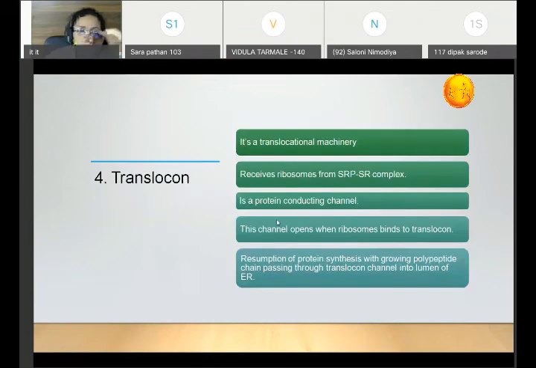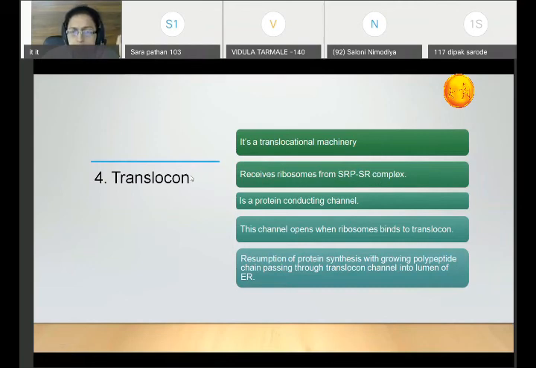The next thing is the translocon. This is a translocation machinery. This is a protein channel, a protein conducting channel. Remember this. It is present on the endoplasmic reticulum. It is a translocation machinery which translocates the protein that is being synthesized on the ribosome. This translocon receives ribosomes from the SRP-SR complex.